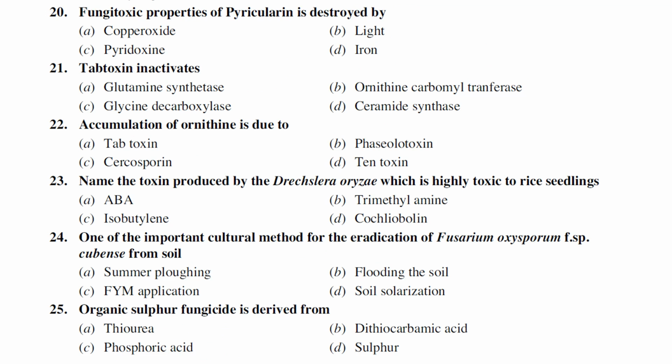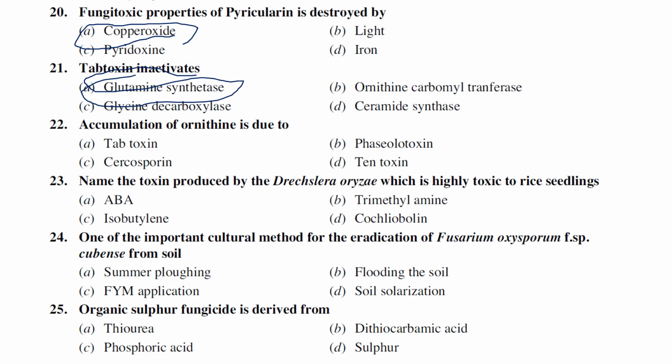Fungitoxic properties of pyrrolnitrin is destroyed by which: copper oxychloride, light, pyridoxine, or iron? Generally, copper oxychloride destroys the fungitoxic properties of pyrrolnitrin. Tab toxin inactivates, generally, the mode of action is glutamine synthetase. So the answer is A, glutamine synthetase.